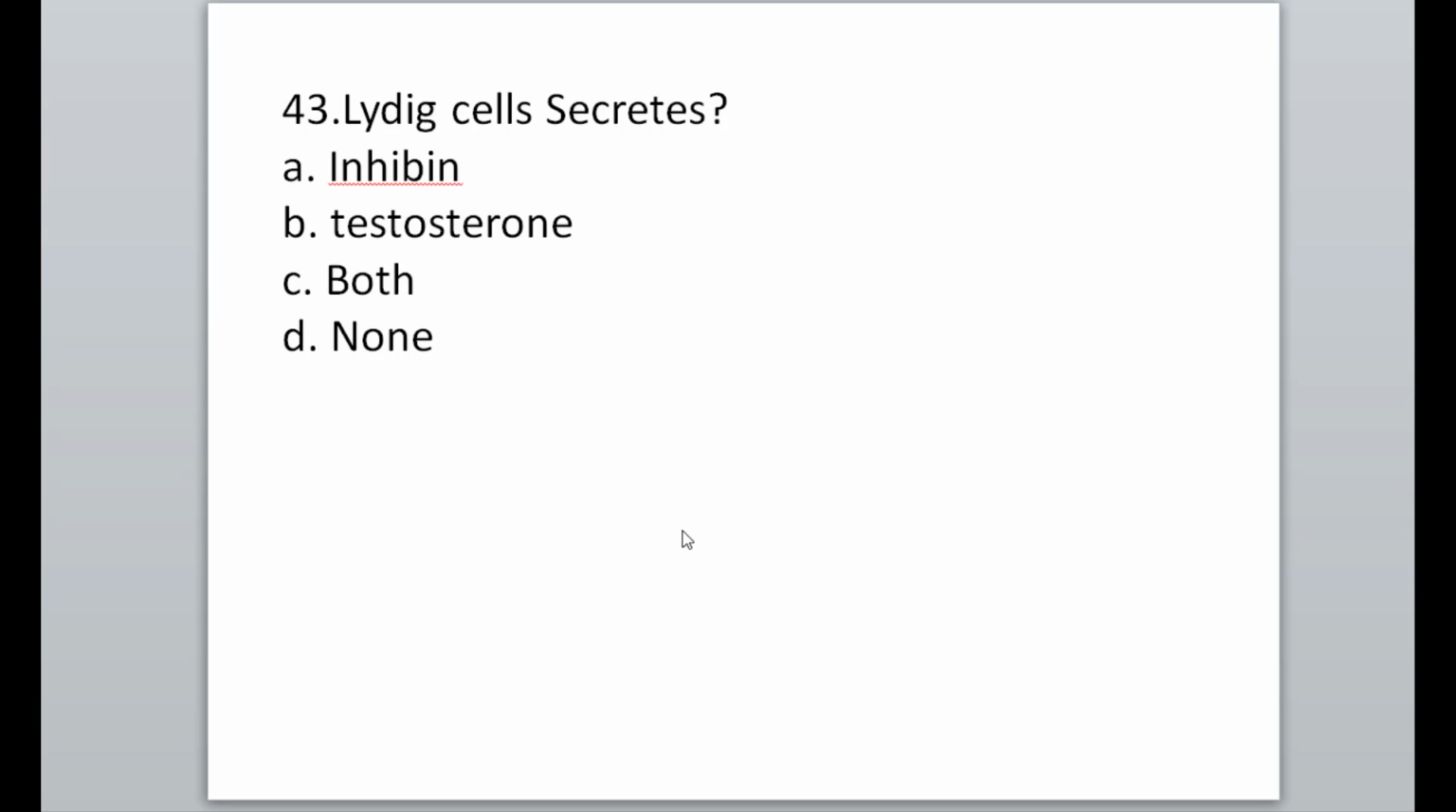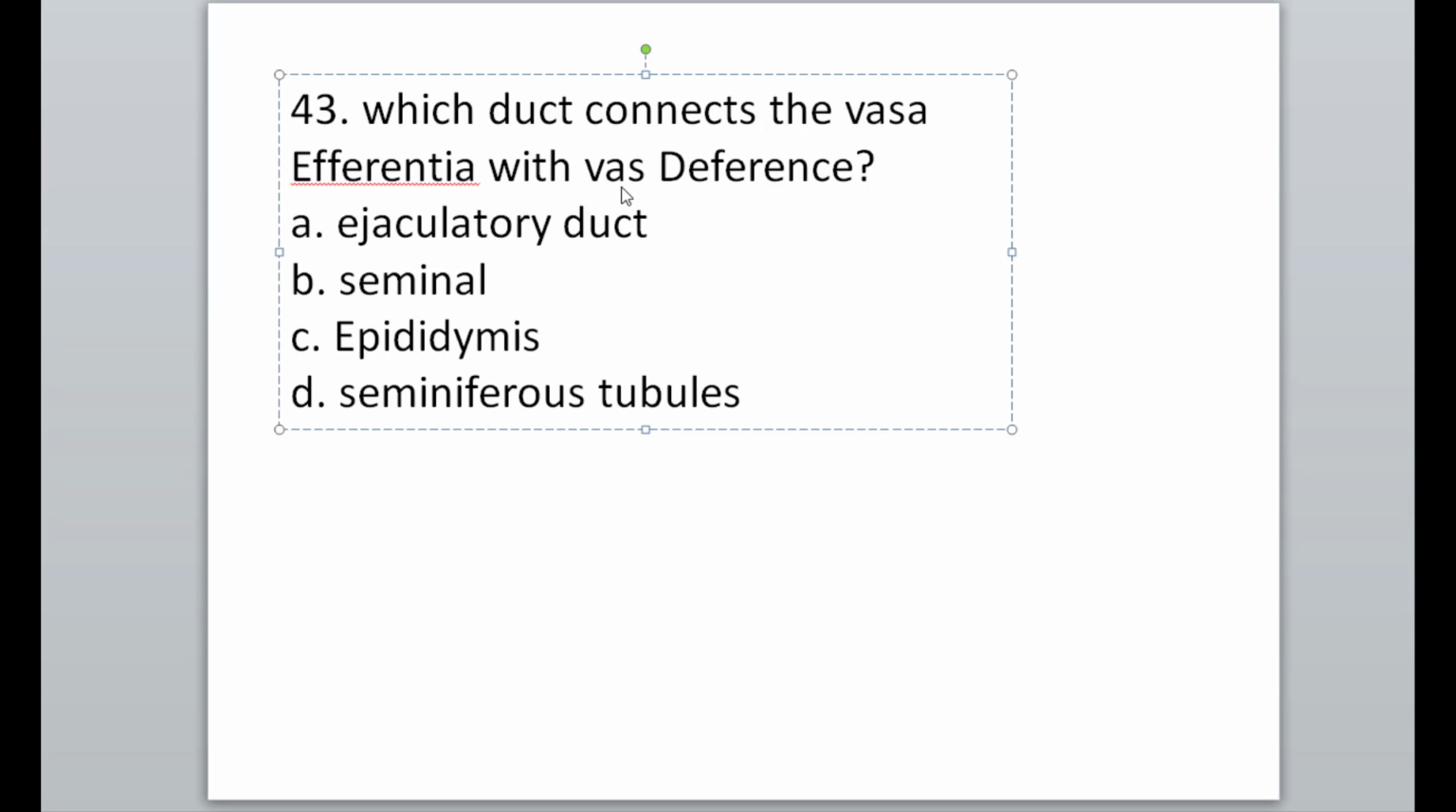MCQ number 43. Leydig cells secrete testosterone hormone. So option B is correct. Next, MCQ number 44. Here is a mistake. Which duct connects the vasa efferentia with the vas deferens? The correct option is the epididymis. So option C is correct.